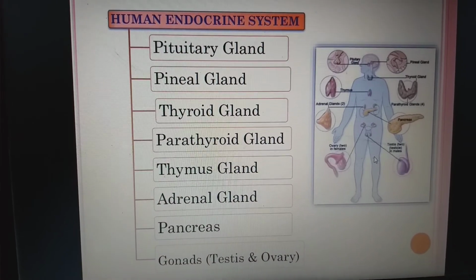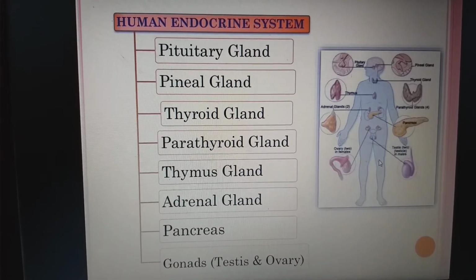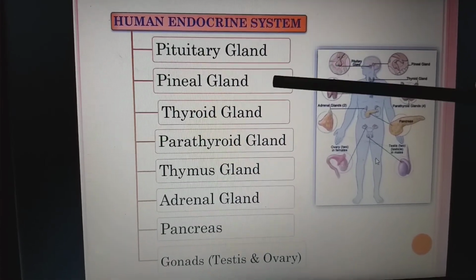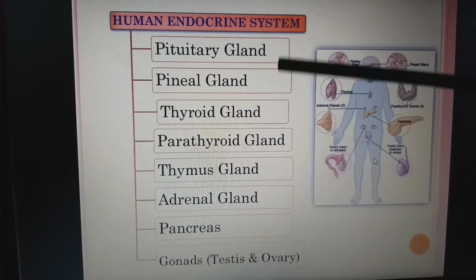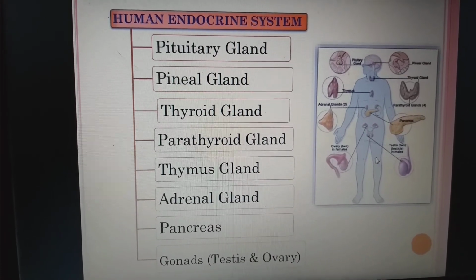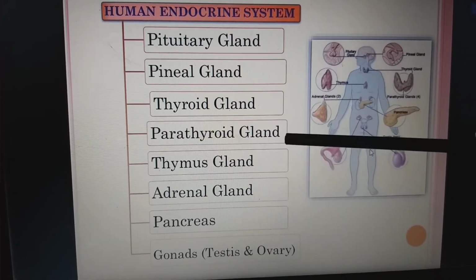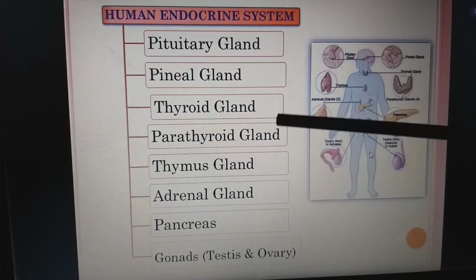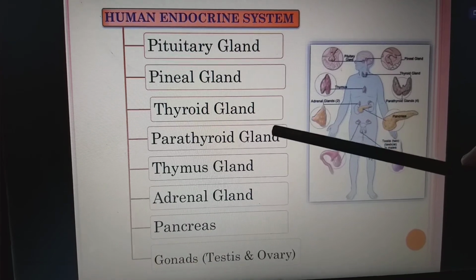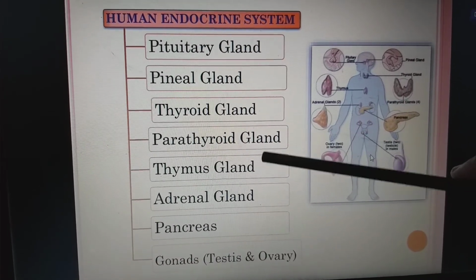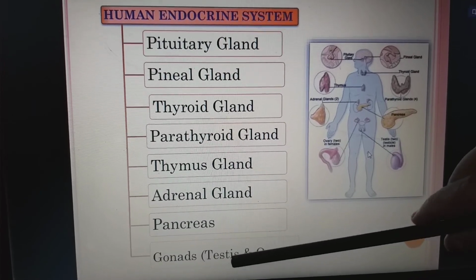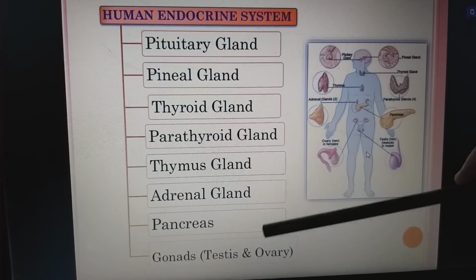Coming to the human endocrine system, we have different kinds of glands. One is the pituitary gland, which is the master gland. The pineal gland, a pea-sized gland. The thyroid gland, which is situated in the neck region in the shape of a butterfly. The parathyroid glands: we have four parathyroid glands present behind the thyroid gland in the form of small nodules. Thymus gland, adrenal gland, pancreas, and gonads, namely testis in males and ovary in females.